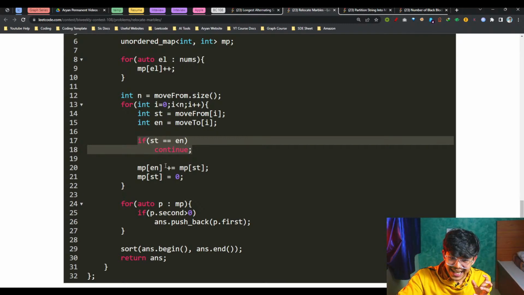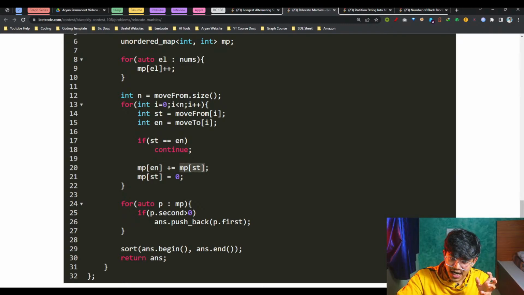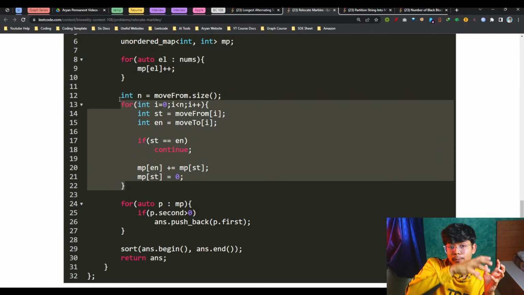So basically at the end, I'll bring everything from the start. From the start, I brought everything to the end, which means MP of end. And for sure, as I have brought everything to end itself, so please make your start as 0. Ultimately, I have moved every one of those from move to move through.